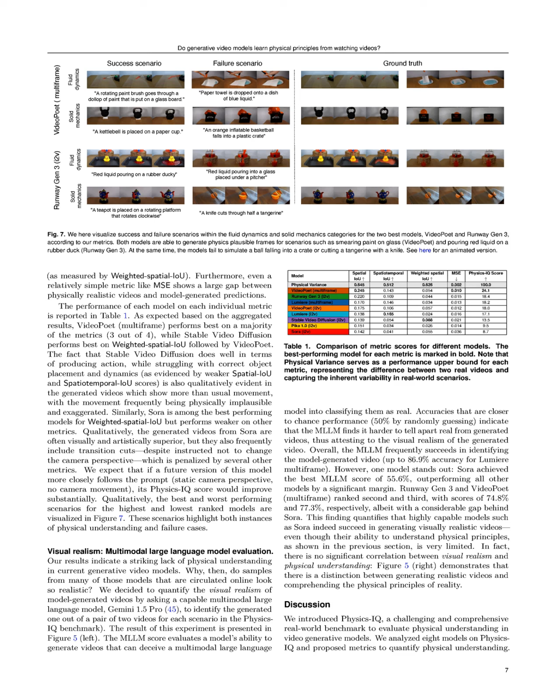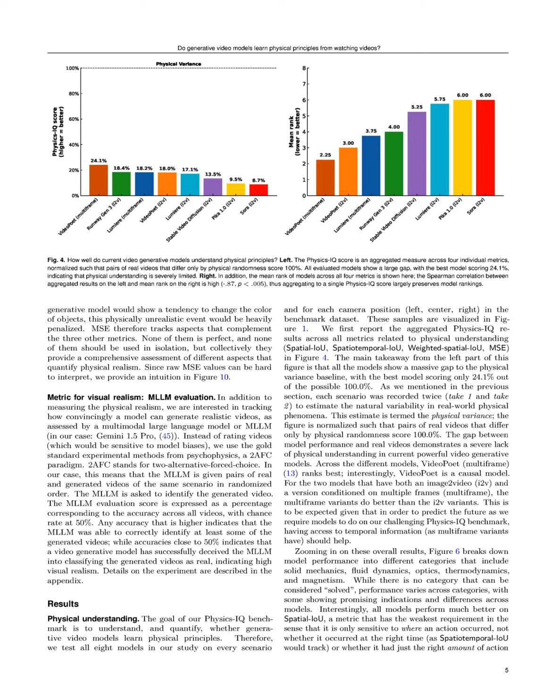Additionally, the study highlighted a stark disconnect between visual realism and physical understanding, as models like Sora produced visually appealing videos but lacked coherent physical interactions, demonstrating that high-quality visuals do not equate to a grasp of physical principles. Overall, the results underscore the need for further advancements in model training to enhance physical reasoning capabilities.